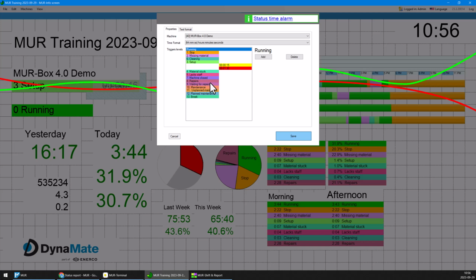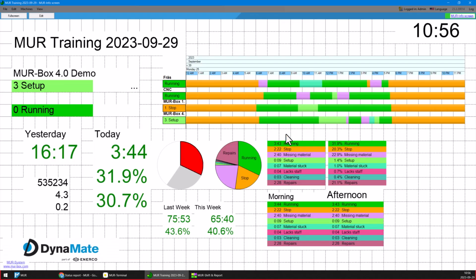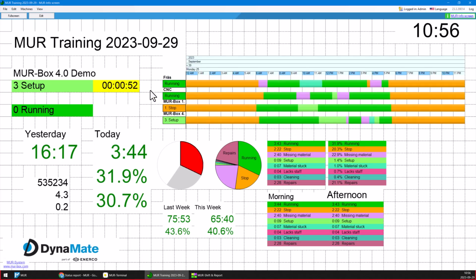Let's change that to 1 minute. So when it goes past 60 seconds, that's when it changes to red. This way you can have an overview of all machines, but also the time they have been standing still on each stop.